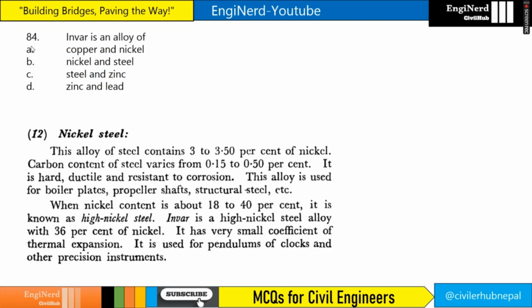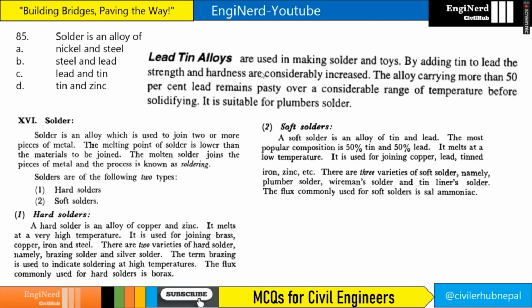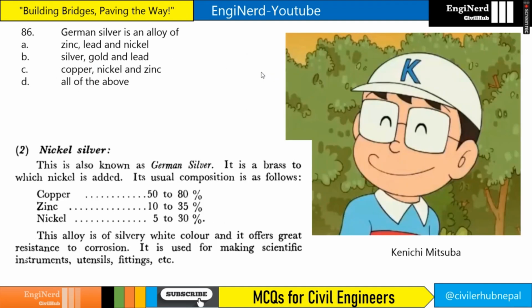Invar is an alloy of what? That is Fe 36, right? Fe 36, nickel and iron. Steel and nickel. So option number B is the answer. Solder is an alloy of what? Lead and tin. So lead tin alloy is solder, right? Tin means solder. So option number C is the answer.